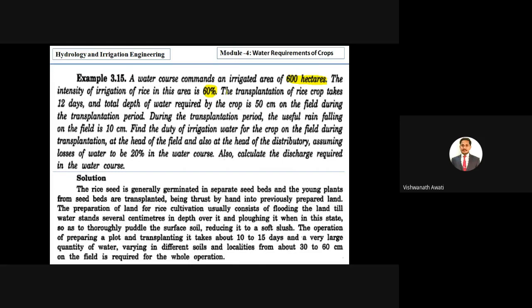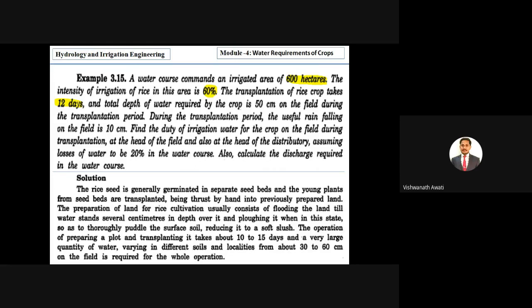So then the transplantation of rice crop takes 12 days. Before making the plantation of rice, there is a preparation of plants. Before that we have to prepare the land, and before that they have to prepare younger plants.